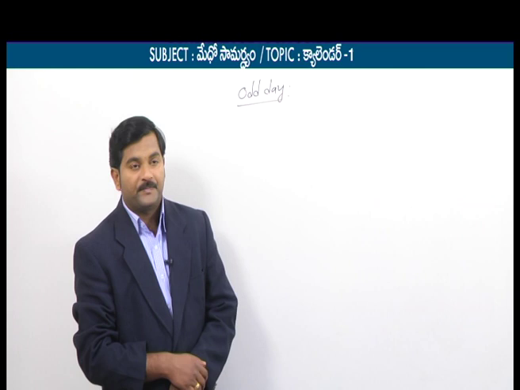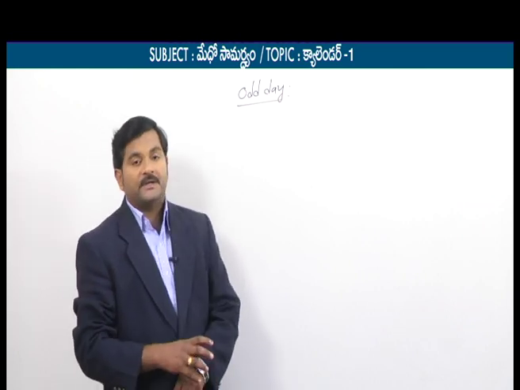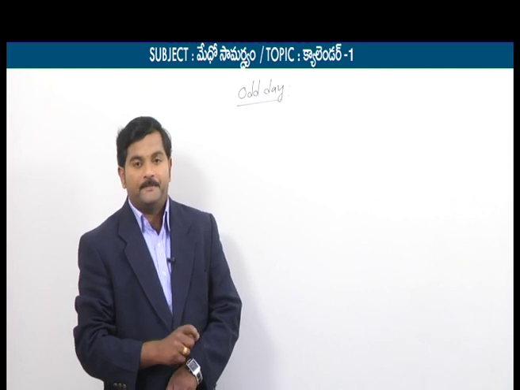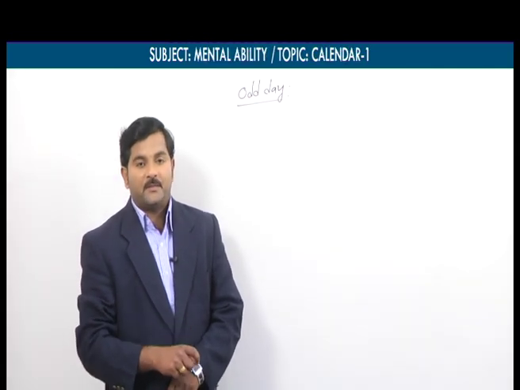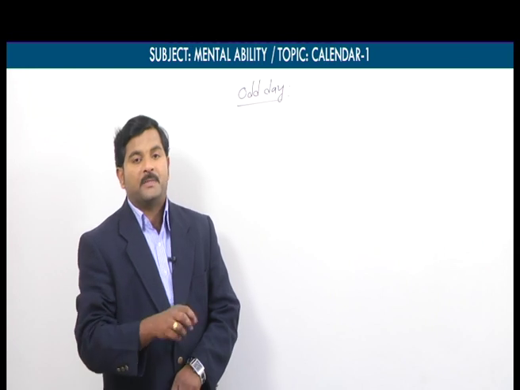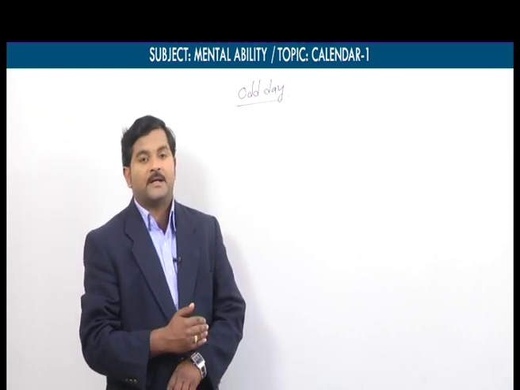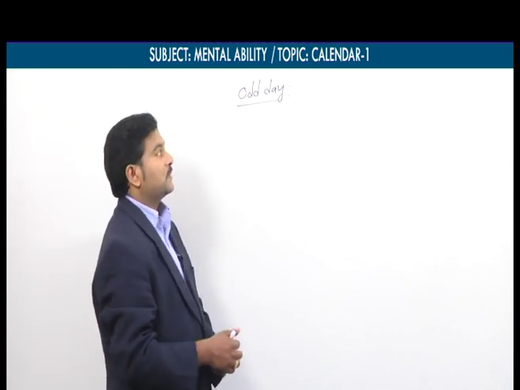divided by 7. I repeat once again. So definition of odd day: the remainder which is obtained by dividing the given days by 7 is said to be an odd day. దాన్నే ఇచ్చినటువంటి రోజులని 7తోని భాగించగా వచ్చే శేషాన్నే అదనపు రోజుగా భావిస్తాం.